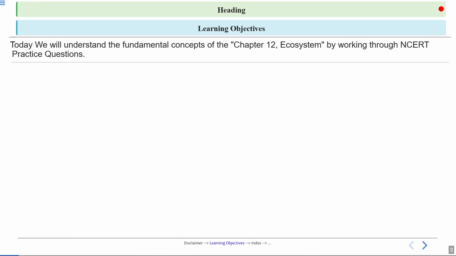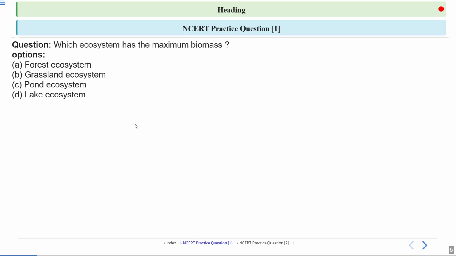So today we'll be talking about the basic concepts related to the chapter Ecosystem. We will understand these concepts by working through NCERT practice questions. These questions are based on some concepts. We'll discuss these concepts by discussing NCERT practice questions. Let's begin with the first question.